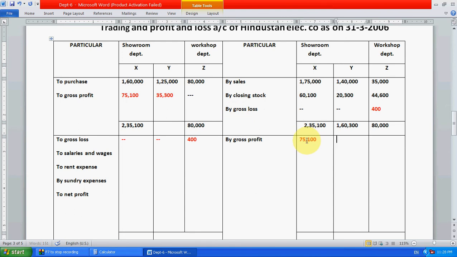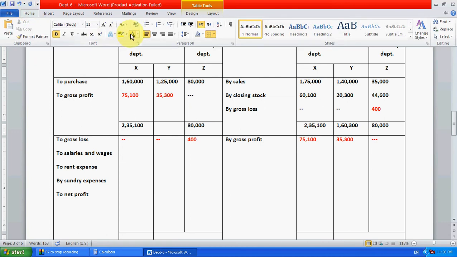75,100, this is 35,300, this is completely nil. Now, okay, so select this one, because red means deduction amount or main amounts.